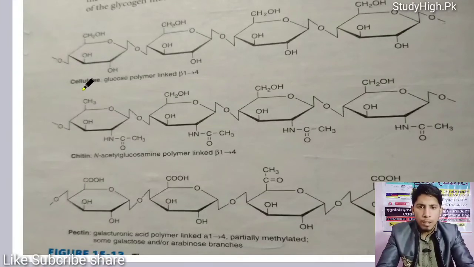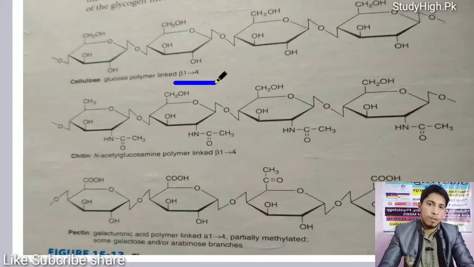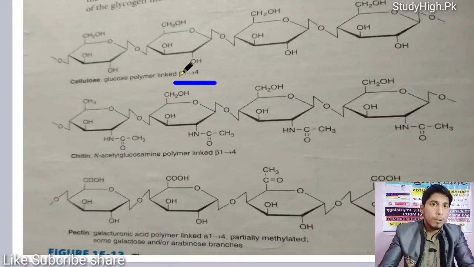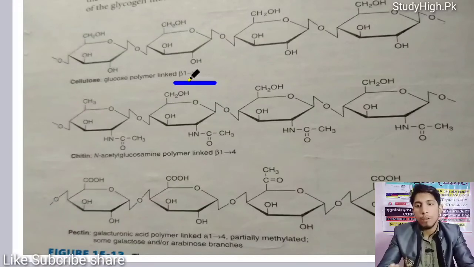You must know cellulose is the glucose polymer of beta 1,4 glycosidic bonds. Like a number of beta glucose connected with beta 1,4-O glycosidic bonds to form the cellulose molecule.